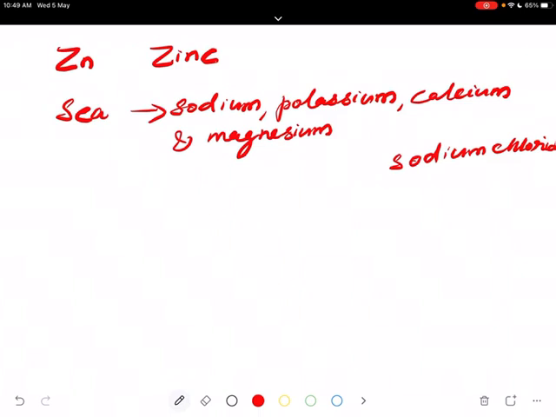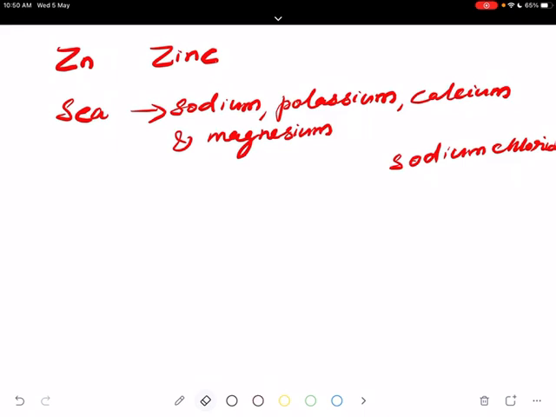There is an exception, mercury. In a thermometer you see the mercury. Mercury is a metal but it is in the liquid form. Metals have shining surfaces. They are malleable, sonorous, ductile, and good conductors of heat and electricity.